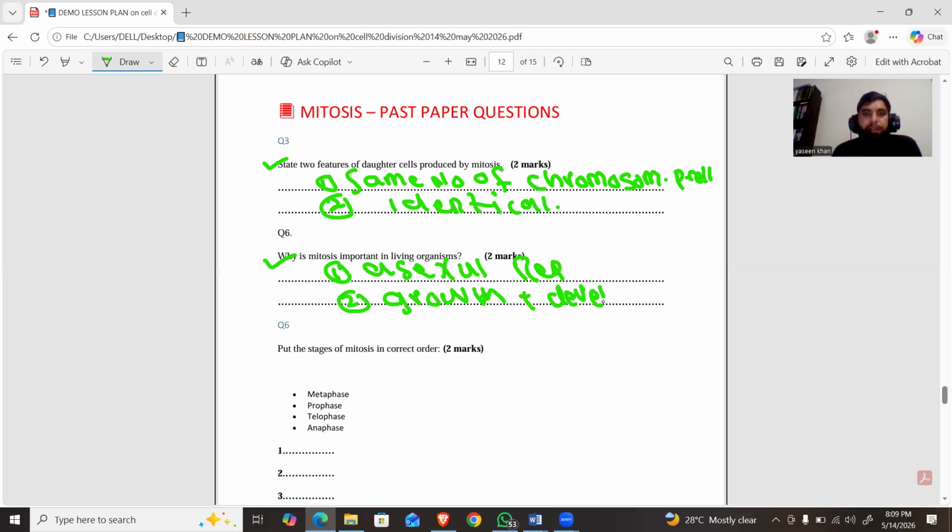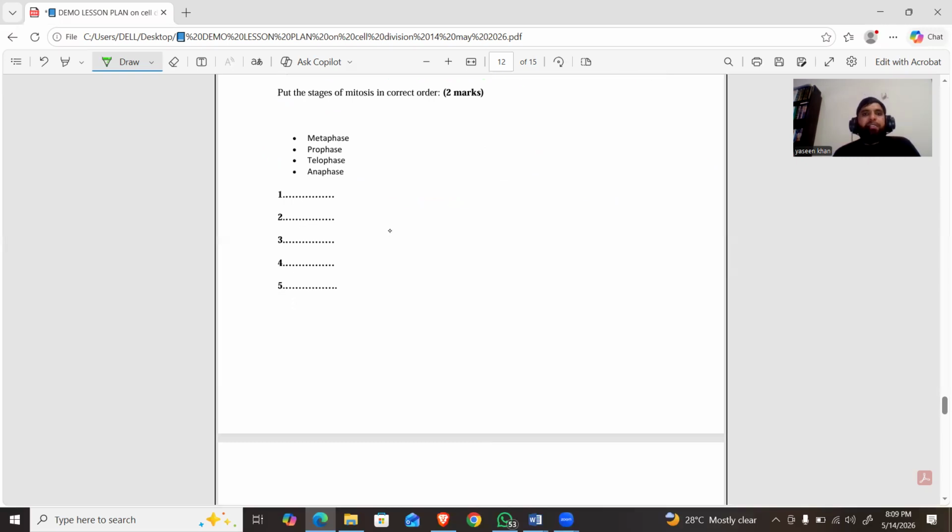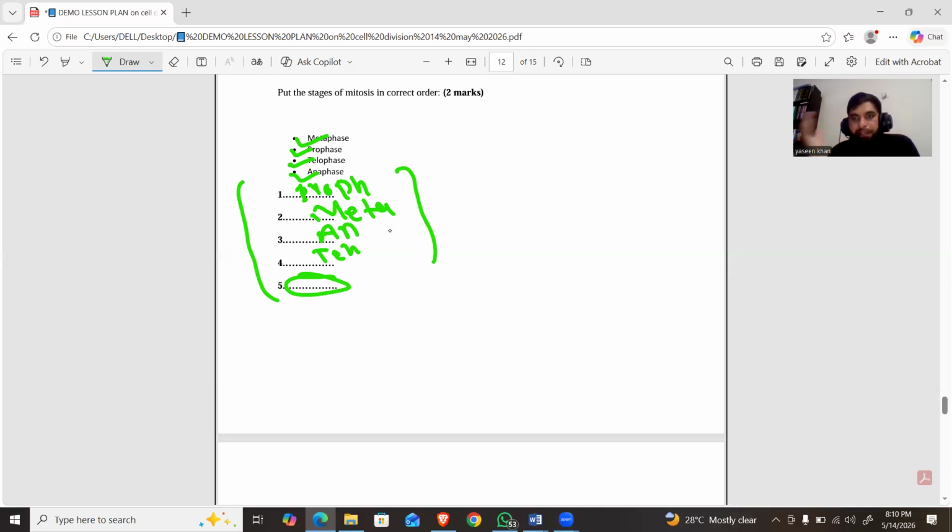The last question is: put the stages of mitosis in the correct order. The first phase is prophase. After prophase, metaphase. After metaphase, anaphase occurs. After anaphase, telophase occurs. And the first one is what? The interphase. So in this case, prophase, then metaphase, then anaphase, and then telophase. This is the correct order of the phases of mitosis through which a cell passes to produce two daughter cells.